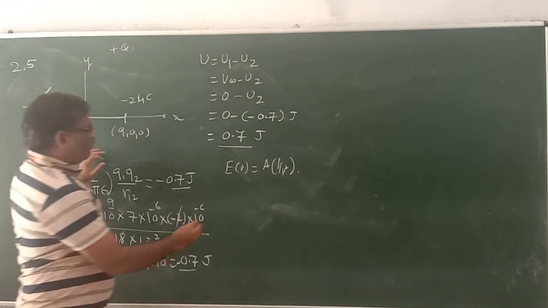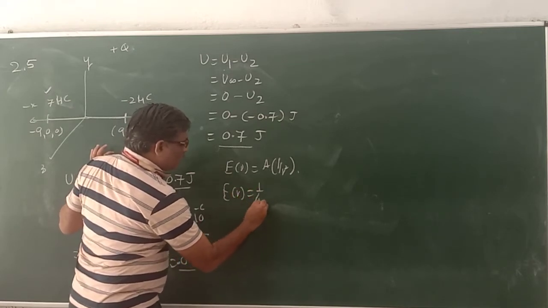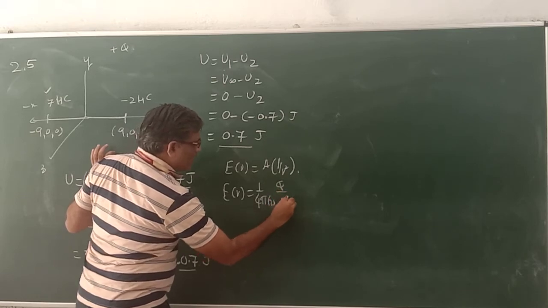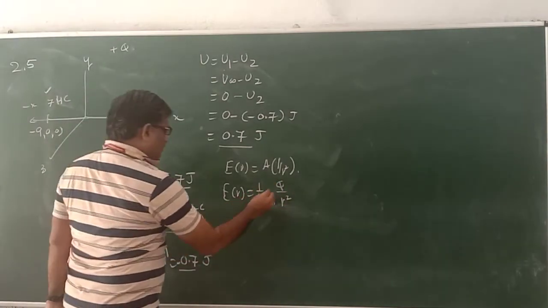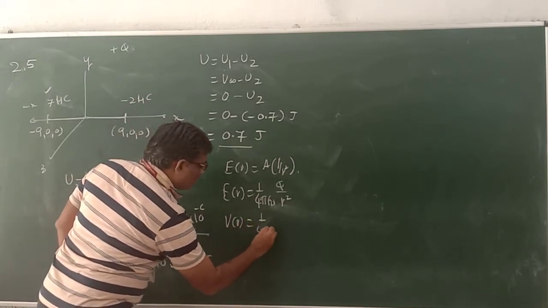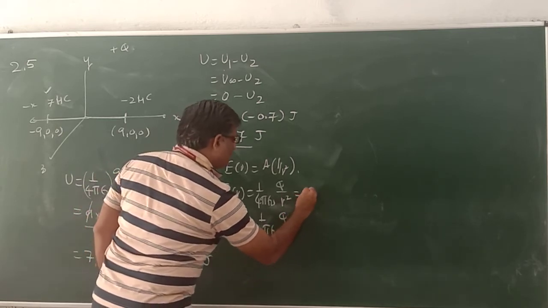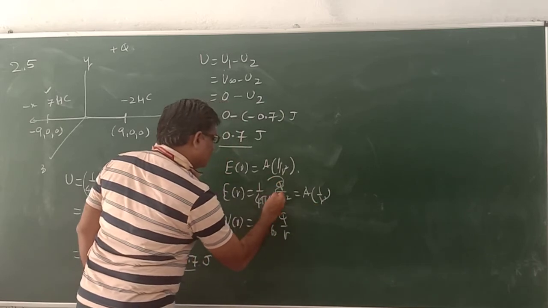Now we know the formula for E is equal to 1 upon 4 pi epsilon 0 Q divided by R square. So V of R is given by 1 upon 4 pi epsilon 0 Q by R. So this becomes A by R square, where A is this term.